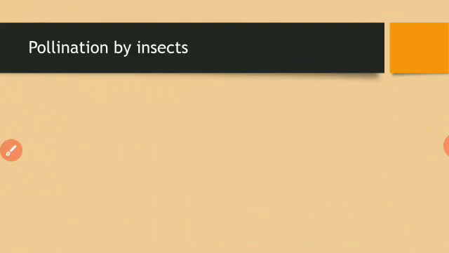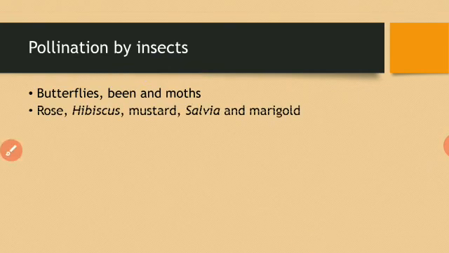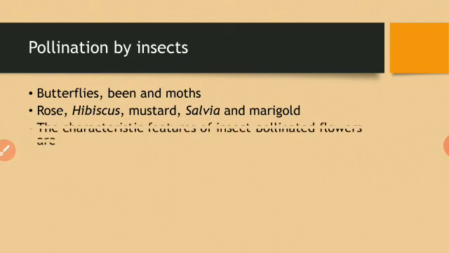The special features are: this is butterfly, bees. Okay, this is by mistake, I have typed wrong. It is bees and moths. They are helping in the pollination. These are the flowers which are pollinated by insects. There are many more also. The list is not only this much. These are just some examples.